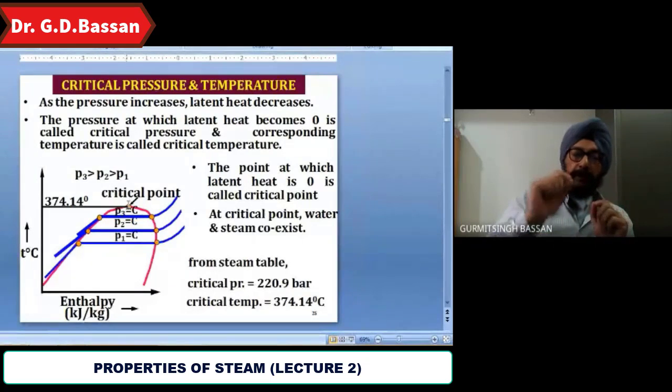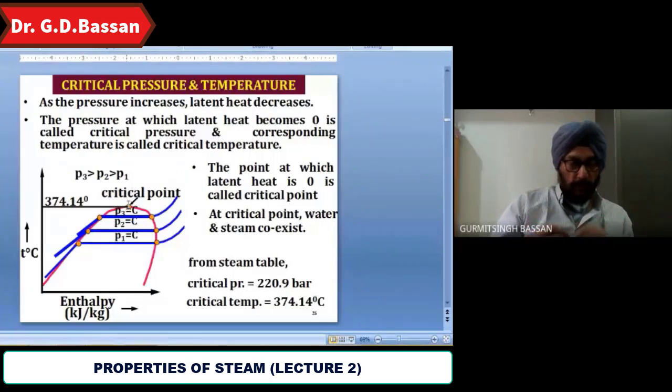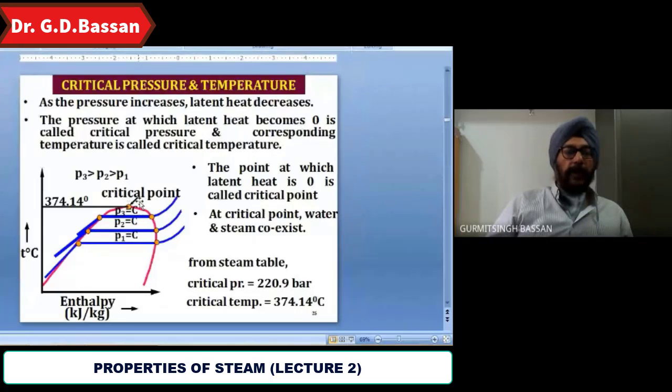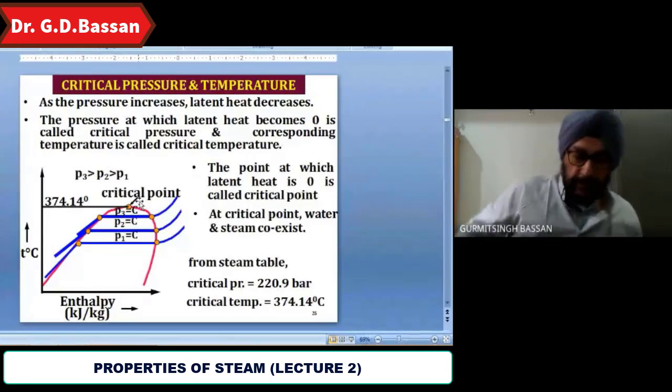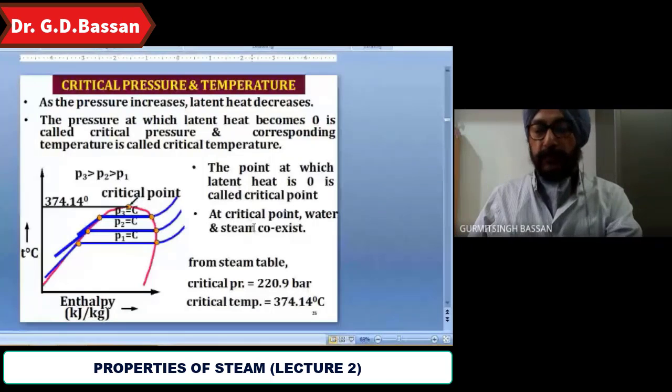So what will you do there? Look at the 5th column, the latent heat column. Where 0 comes, the pressure and temperature at that 0 would be your critical pressure and critical temperature. That is clear? Any doubt, anything else for this? No, sir. Any other doubts or questions? Okay, now we proceed further.